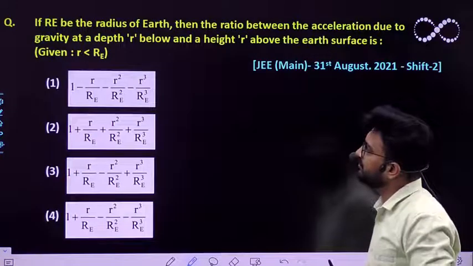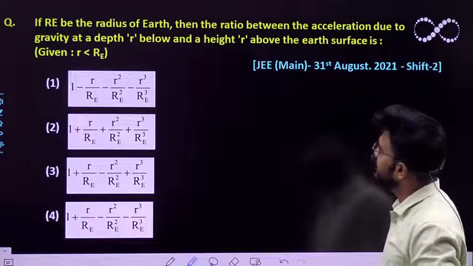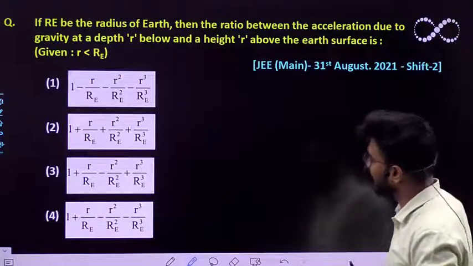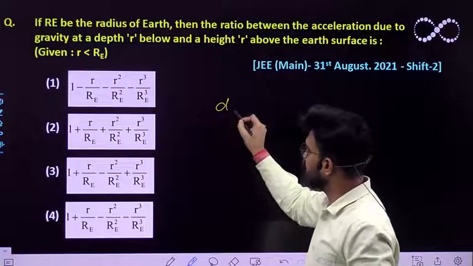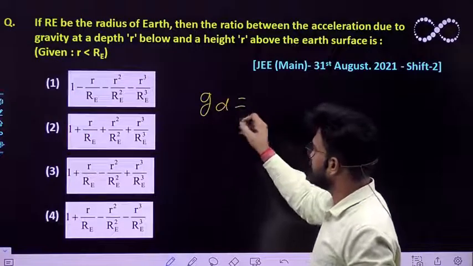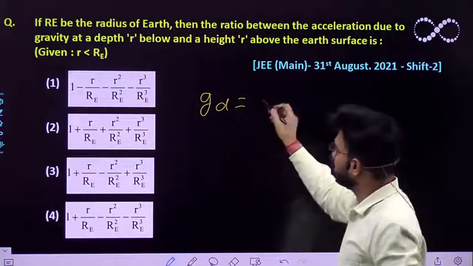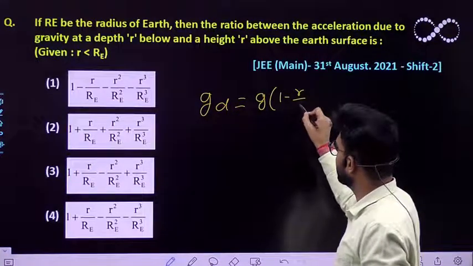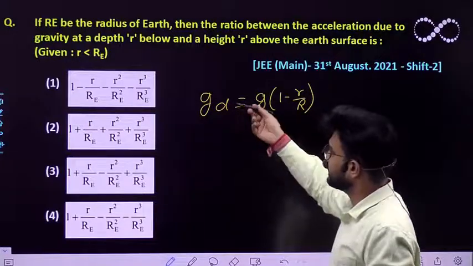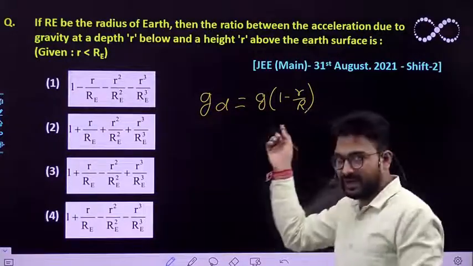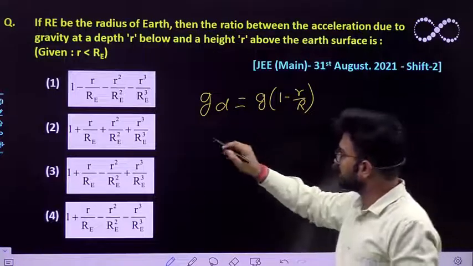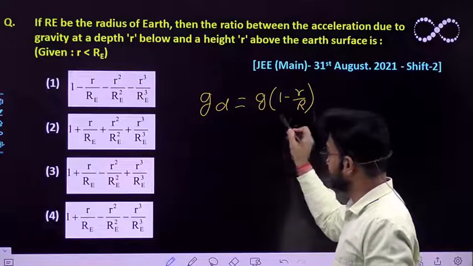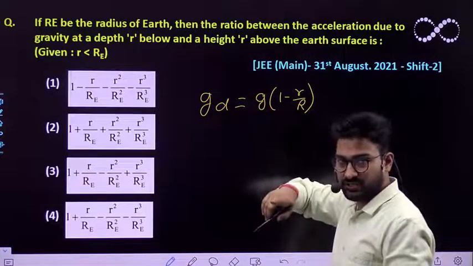Question says, if R_E be the radius of Earth, then the ratio between the acceleration due to gravity at depth r and at height r. So we know that at depth r, the acceleration due to gravity, let it be g_d, is given by the relationship g(1 - r/R), where R is the radius of Earth. Let, for simplicity, R_E be equal to R. So at certain depth r, this is the acceleration due to gravity that you should get, where g is the acceleration due to gravity on the surface of Earth.